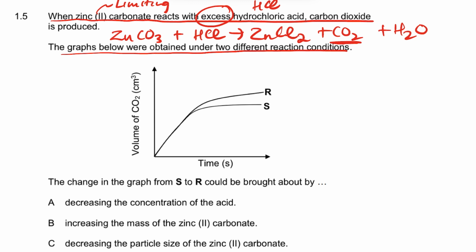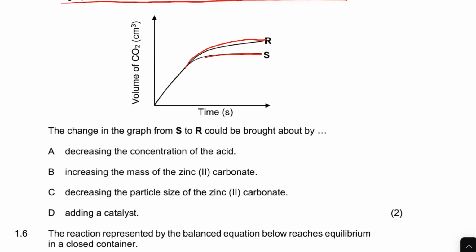So this is the graph of the gas, but we have two graphs there. We have graph R and graph S. So the initial graph here is S. And here it says the change in the graph from S to R could be brought by, so the initial, it was that, the second graph, it's that one.